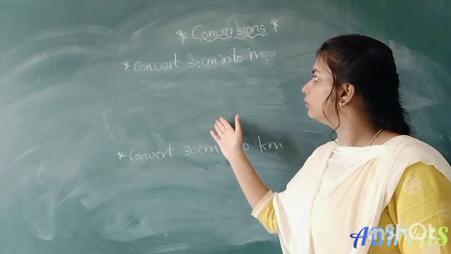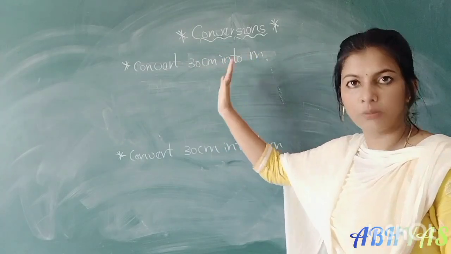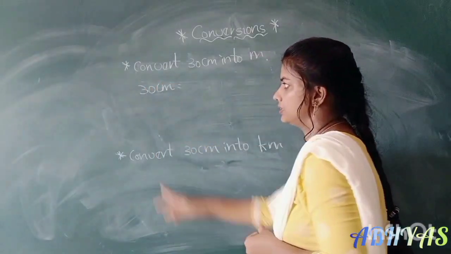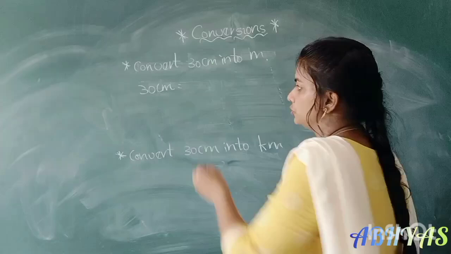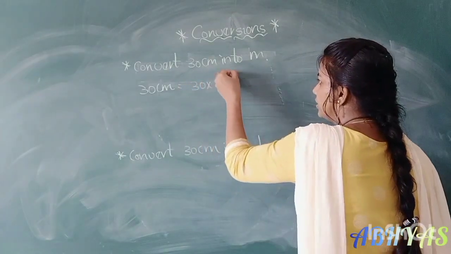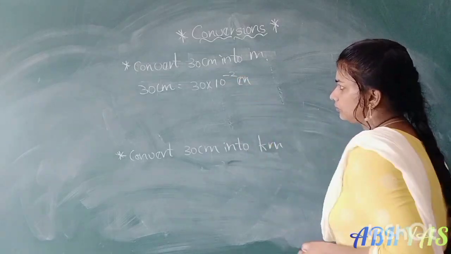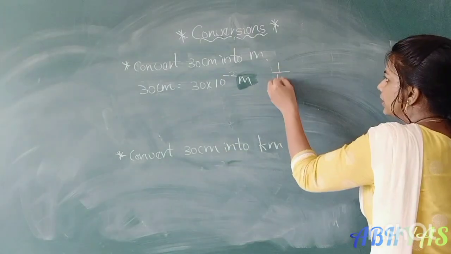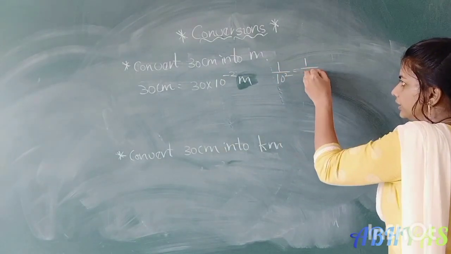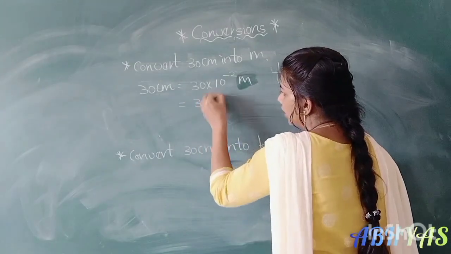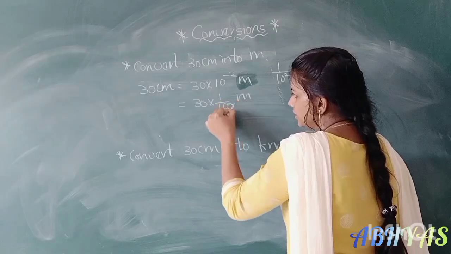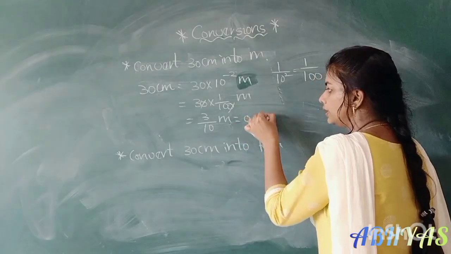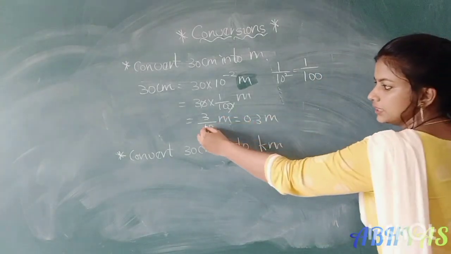Again we have problems to solve. Convert 30 centimeters into meter. So first we have to take the given quantity 30 centimeters. What is the prefix for centi? 10 power minus 2, right? So 30 into 10 power minus 2 meters. So 10 power minus 2 means what? 1 by 10 square, right? 1 by 10 square means 1 by 100. So 30 into 1 by 100 meters. 0 0 will cancel. 3 by 10 meters, that is equal to 0.3 meters. 3 by 10 means 0.3.